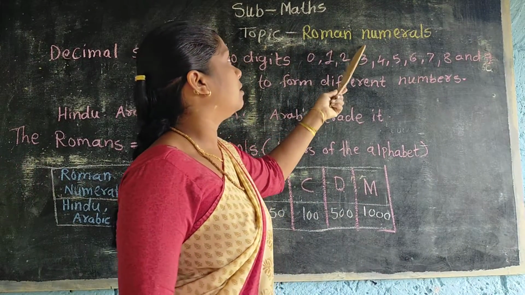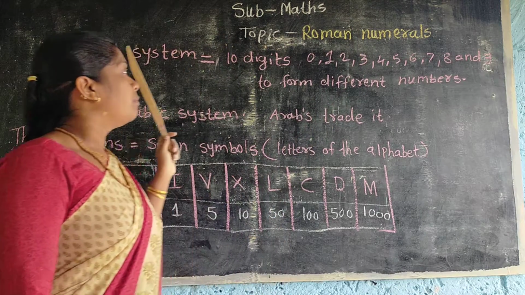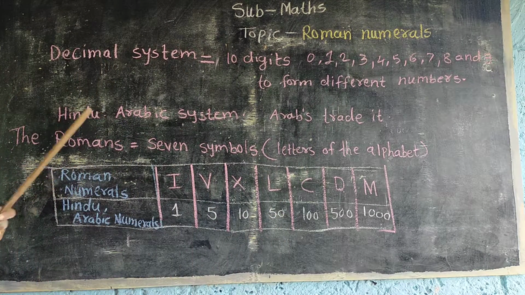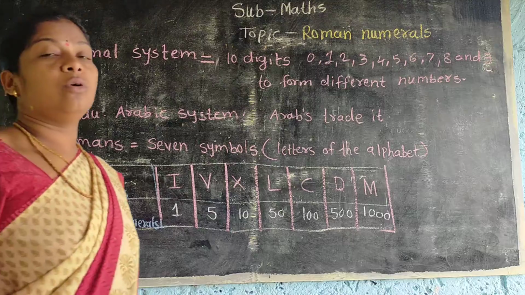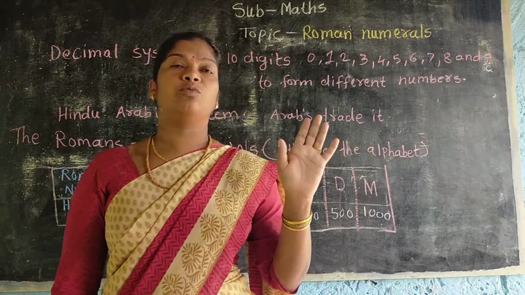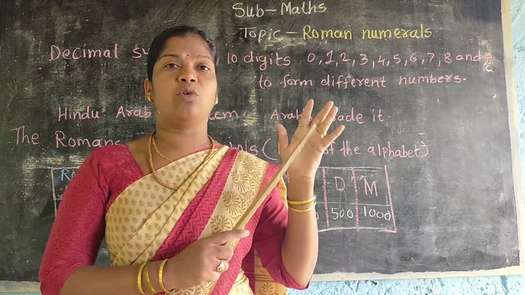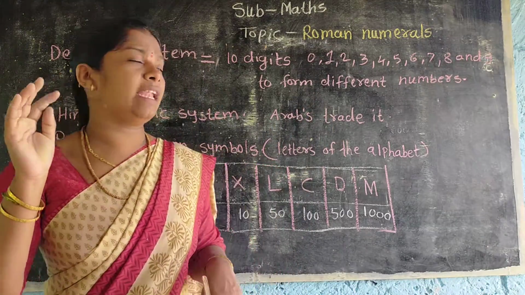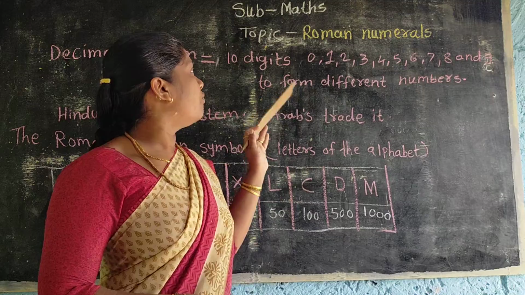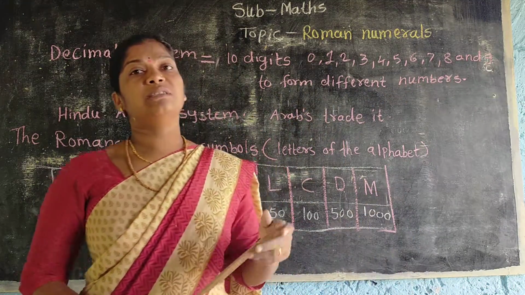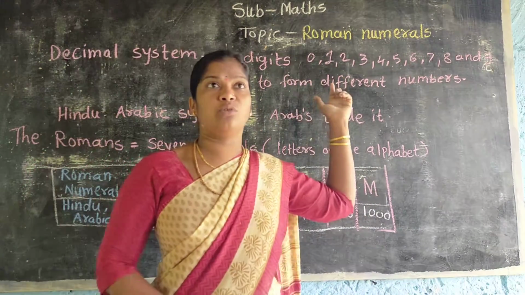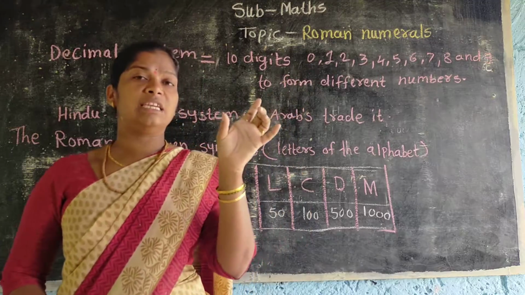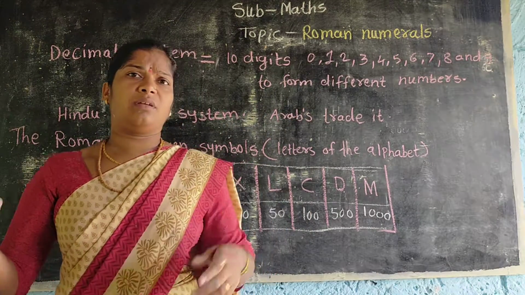Roman numbers, Roman numerals. What does that mean? Now see here, Roman numerals. Students, you know the 10 digits. We use the 10 digits, 0, 1, 2, 3, 4, 5, 6, 7, 8 and 9, to form different numbers. Using these 10 digits, we make the numbers.